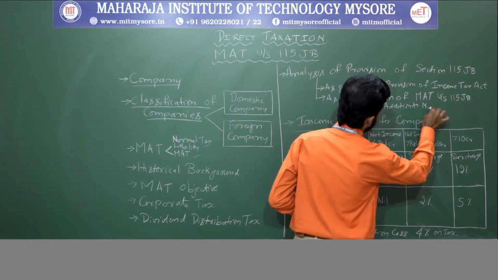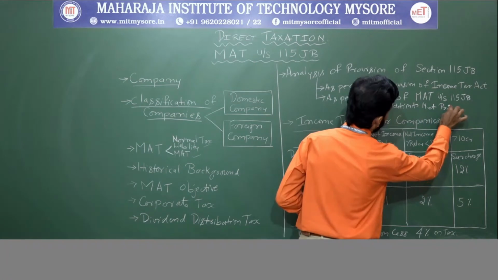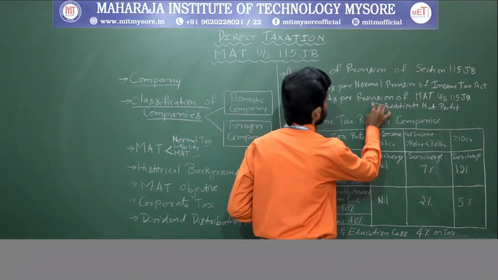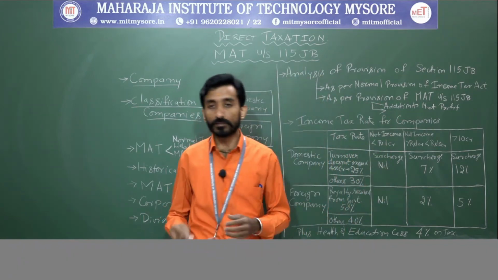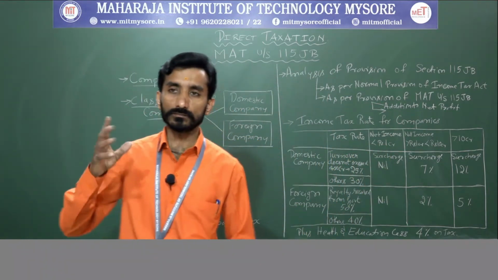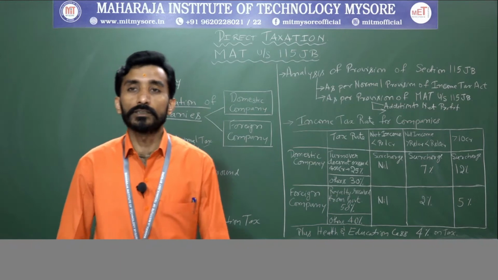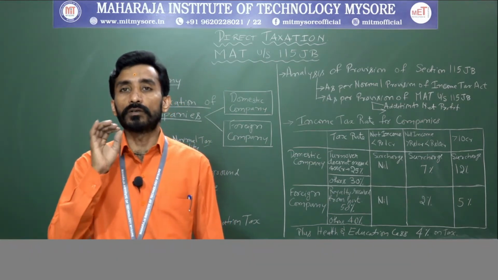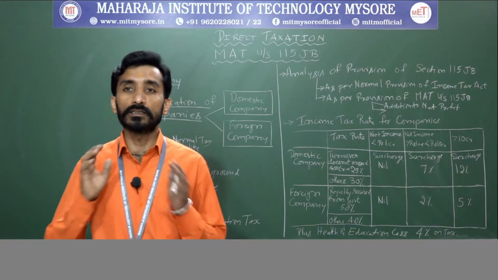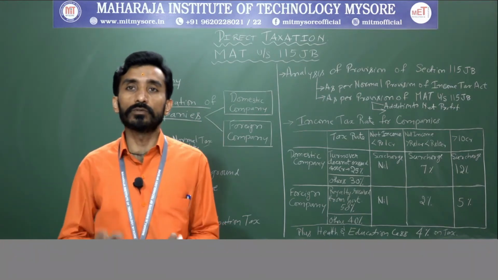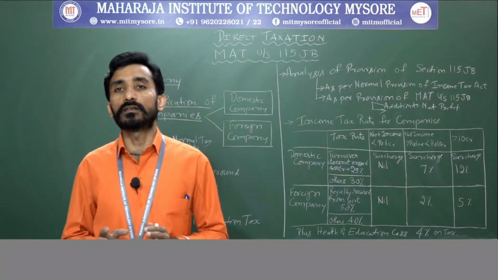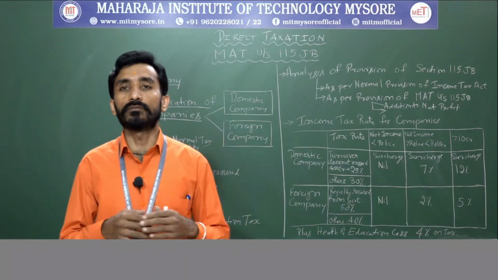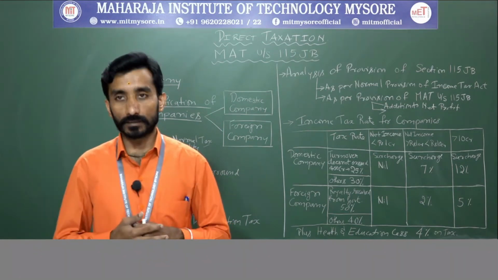Addition to net profit. How it will be made, that we will understand now. So addition to net profit here, if debited to your profit and loss account, means in case those items are debited towards your profit and loss account, that need to be added back to your net profit, that will be increasing your net profit.